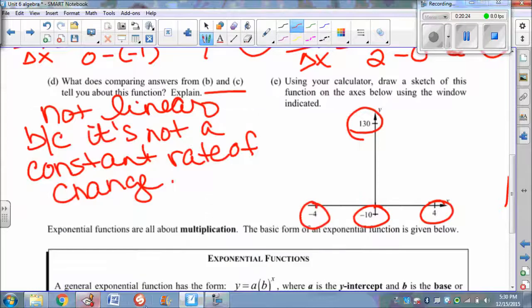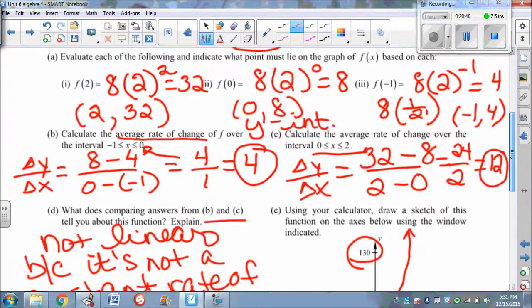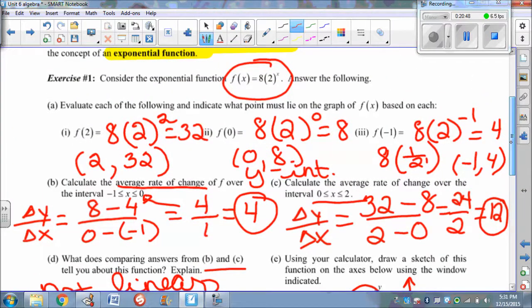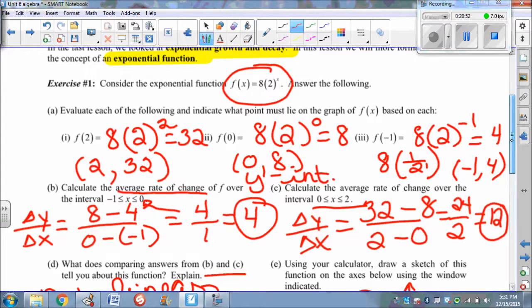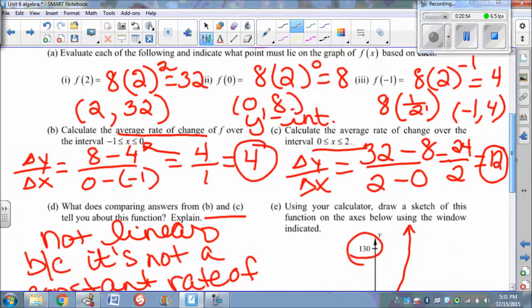Okay, so when I go to draw this sketch, I'm going to put that y-intercept on there, 8, and it does something a little bit like this. It starts to grow rapidly. So my y-intercept is 8, so keep that in mind, and then maybe take a gander back up at our function. Our y-intercept is 8. Look at that function. f of x equals 8 times 2 to the x.